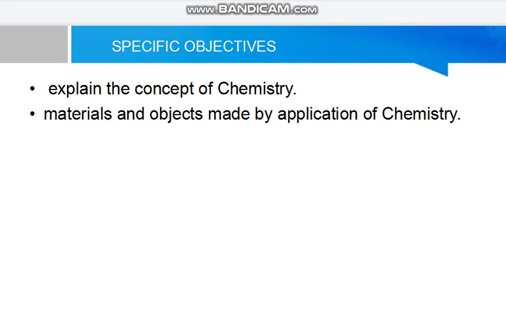So in detail, we mean that in the first part, to explain the concept of chemistry, here we will deal with the definition of chemistry, various concepts and meanings or definitions related to the study of chemistry, and the materials and the objects made by application of chemistry. Here it means that we will deal with the fields where chemistry is applied in use to make various materials and objects. So let's start with the